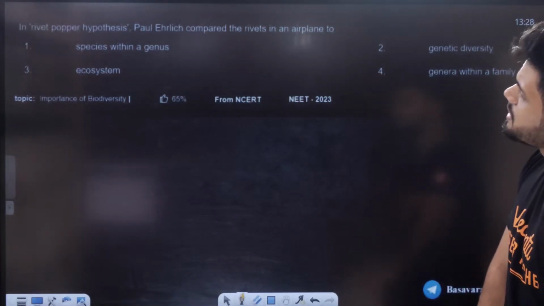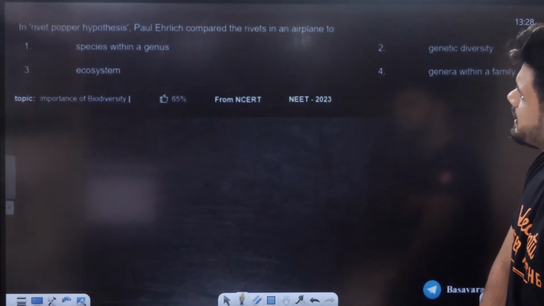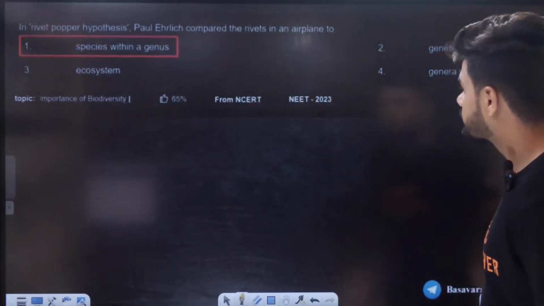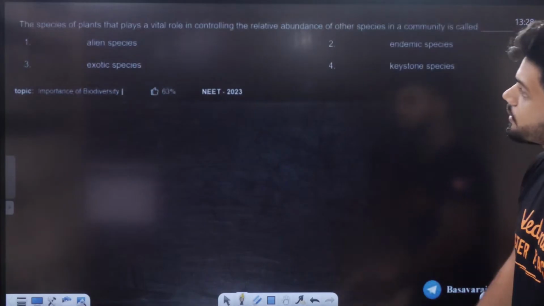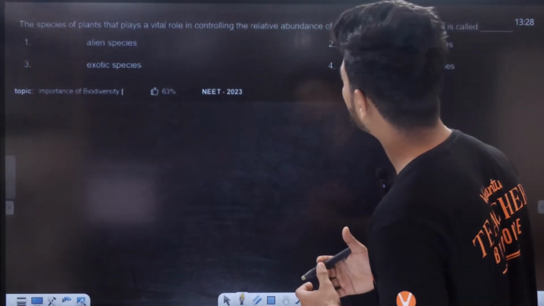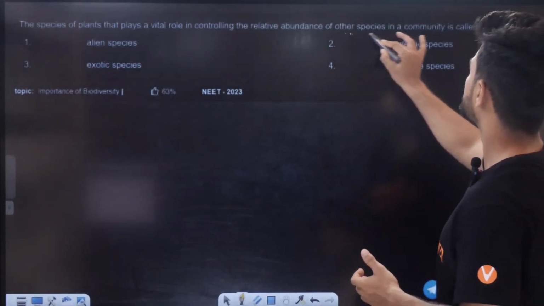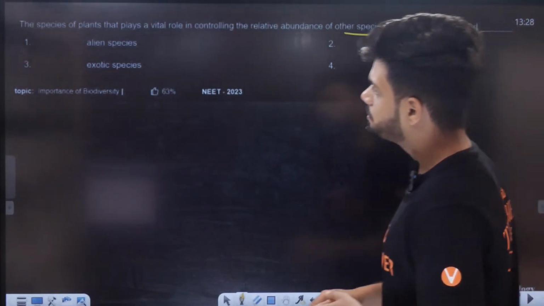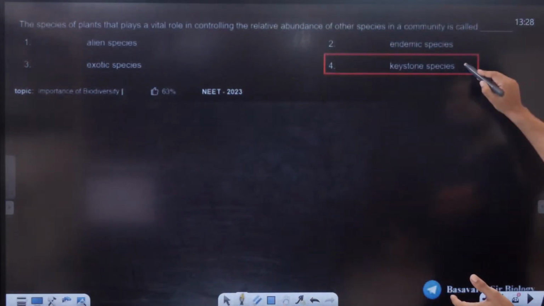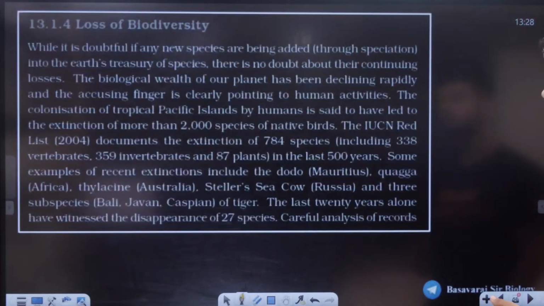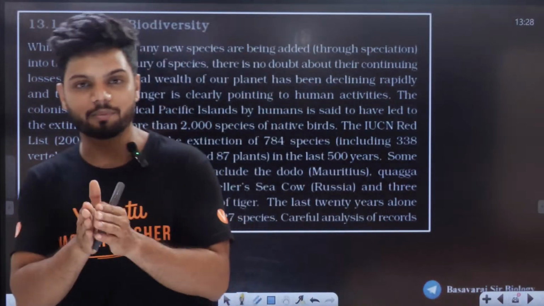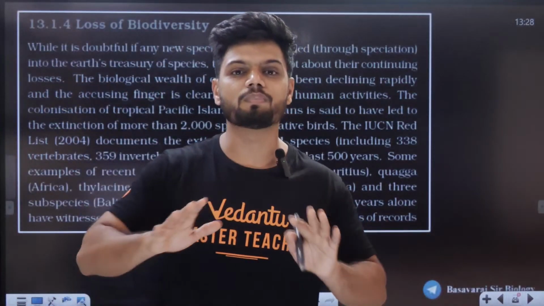In the rivet popper hypothesis, Paul Ehrlich compared the rivet in an aeroplane to species. The species of plants that play a vital role in controlling the relative abundance of other species in a community are called keystone species. The species which are more important are called keystone species.